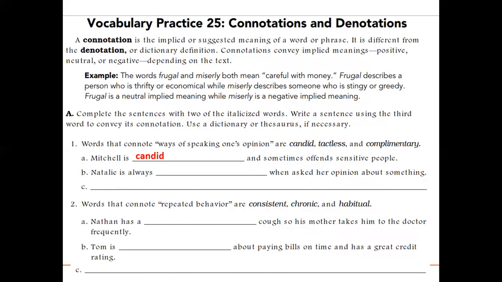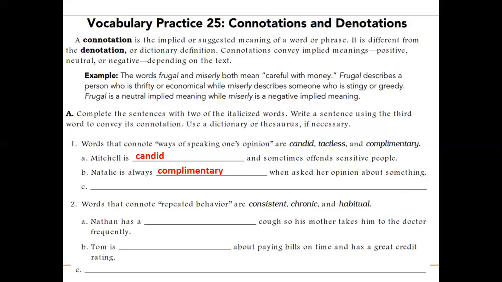Natalie is always dash when asked her opinion about something. So Natalie is always complimentary, you can say.